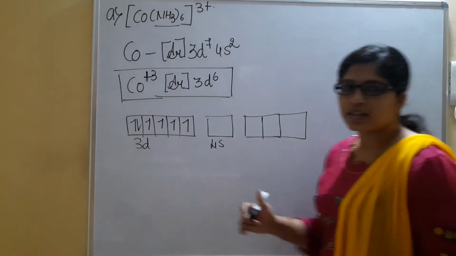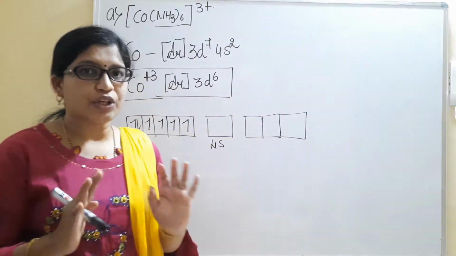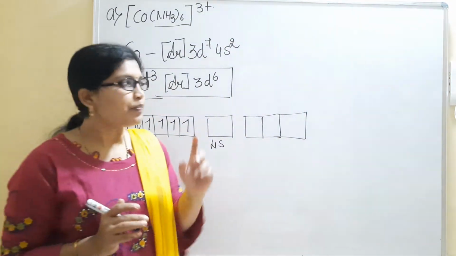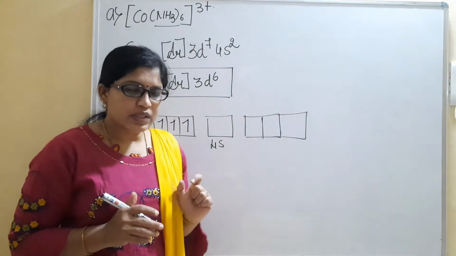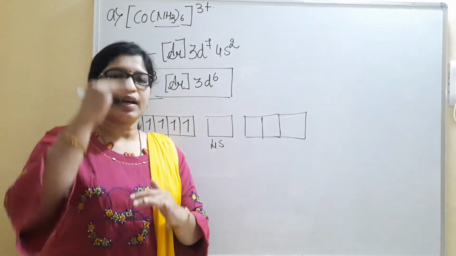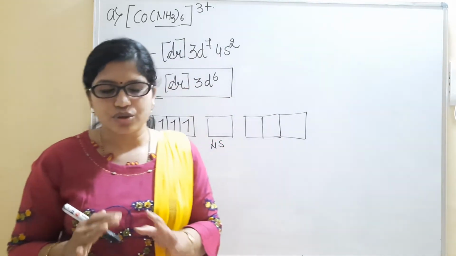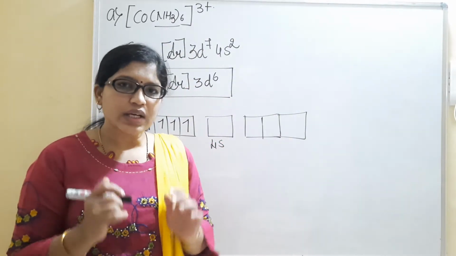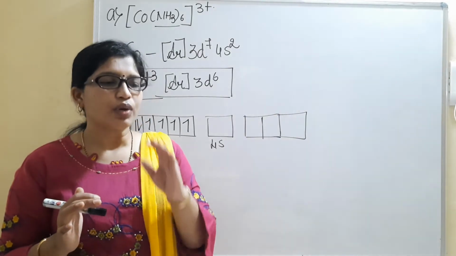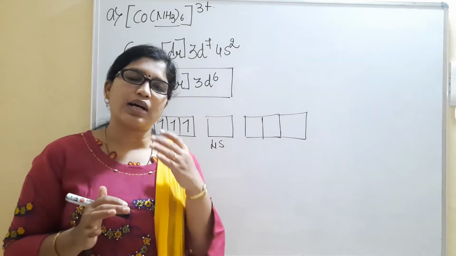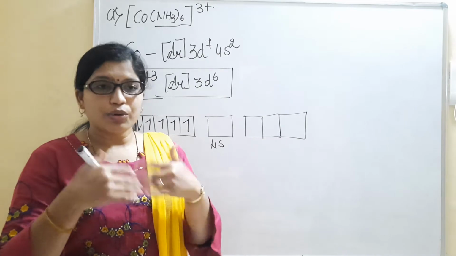I'm very sorry, the ligand NH3 present here is a strong field ligand. Where strong field ligands are present, there will be a high splitting. This is the splitting criteria, and I'll explain everything when we start with the crystal field theory. Don't worry about that. I will give you a list of strong field ligands as well as weak field ligands later.